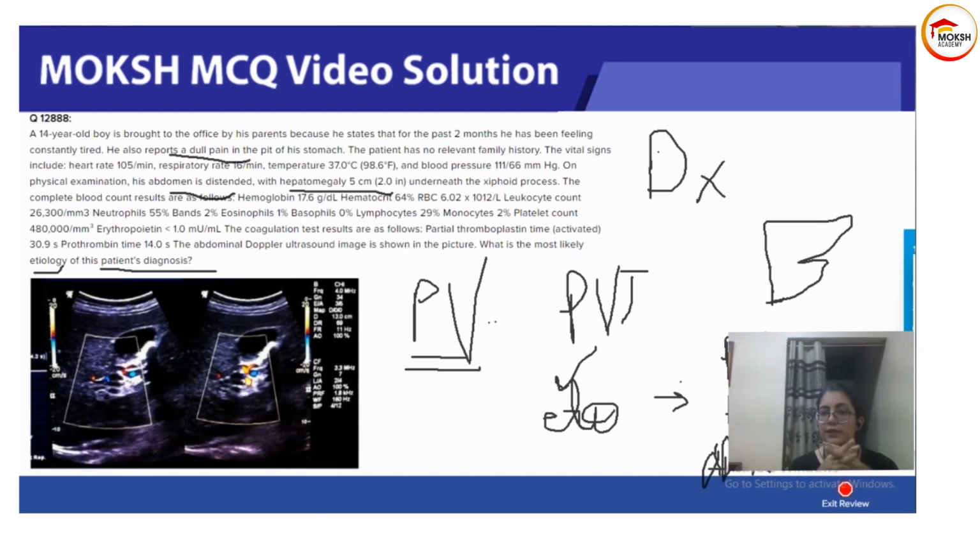So first of all, we identified that our patient is having portal vein thrombosis. Now we have to identify, out of the multiple reasons that can cause portal vein thrombosis, what is the reason in our patient. In our patient, they have clearly mentioned that he has a very high hemoglobin and hematocrit count, and his erythropoietin is low. Coagulation is completely normal. So all the conditions which cause thrombosis due to coagulation are ruled out. APLA is ruled out. Protein C deficiency, and factor V Leiden, all of them are ruled out.